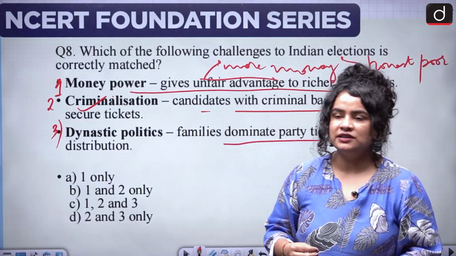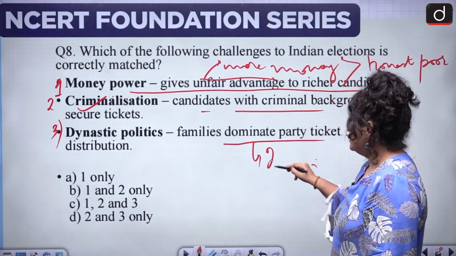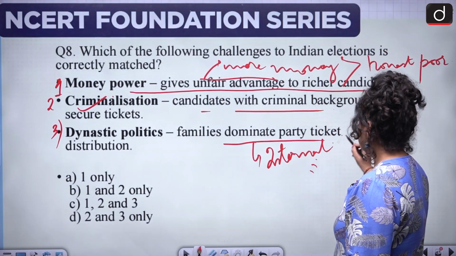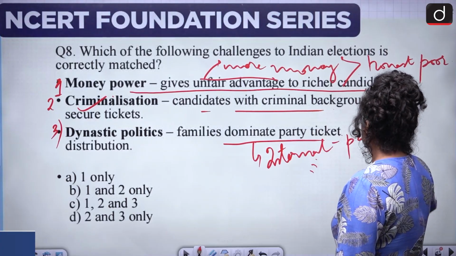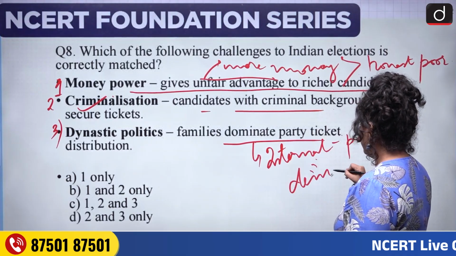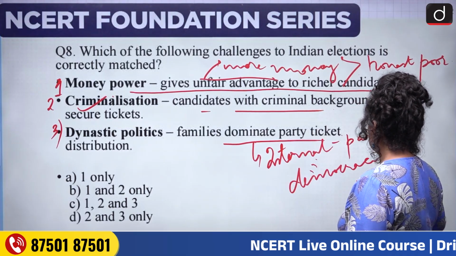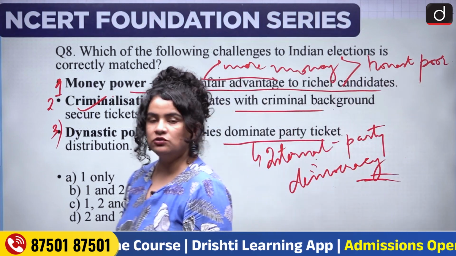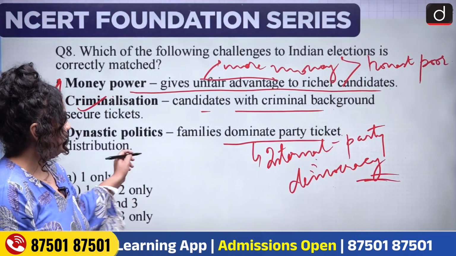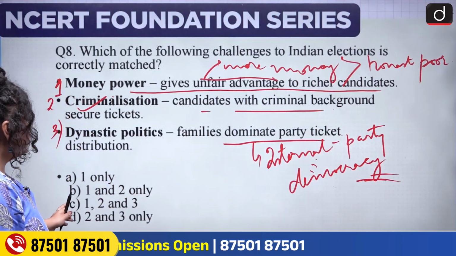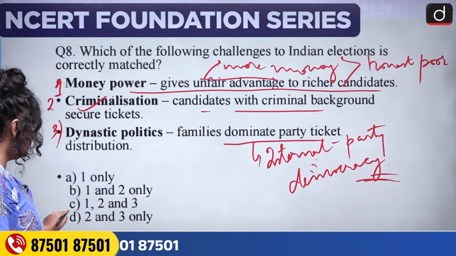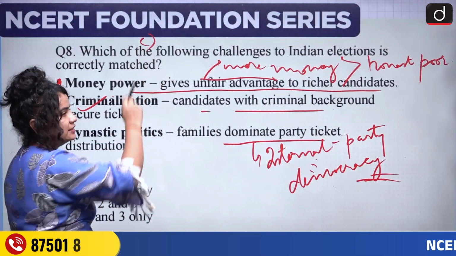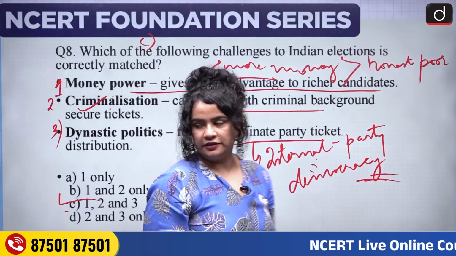The problem over here is that internal party democracy gets challenged. All right, this gets questioned. So this is the challenge that occurs. Now all the challenges are absolutely correctly matched. Hence, option C is our correct answer.